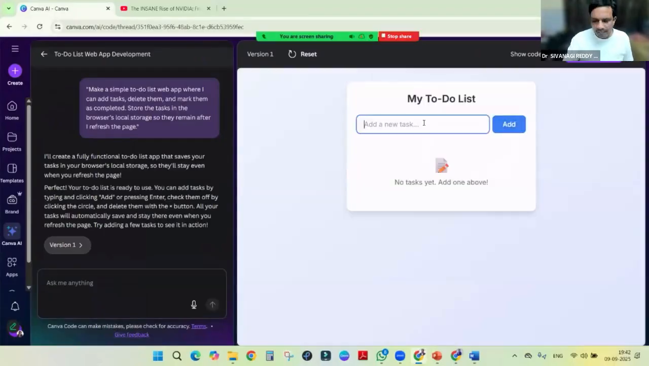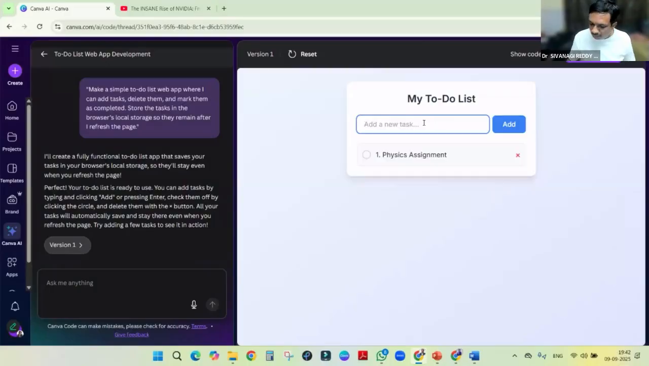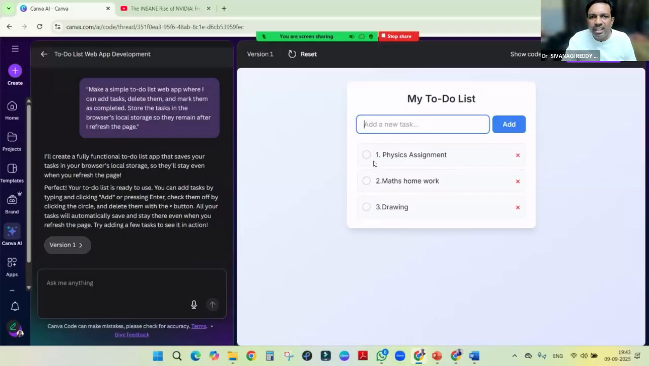Fine. So the to-do list is ready. So first thing is maybe we have a physics assignment. Enter, it will come. Second, maths homework. For students, it will be very helpful. We can create it ourselves and use it, or maybe drawing. Right, like this, you can add tasks. Then once you complete it, you can click, then it will cancel it. It's completed. Right? So this is the way.